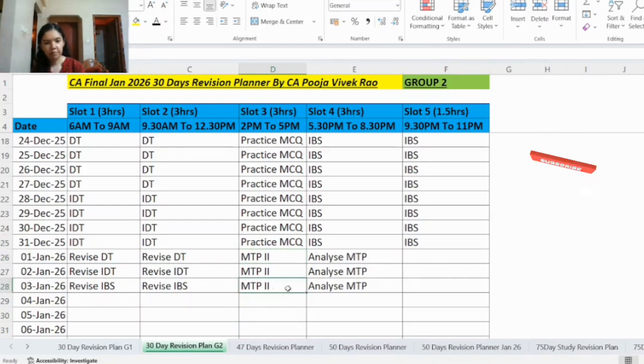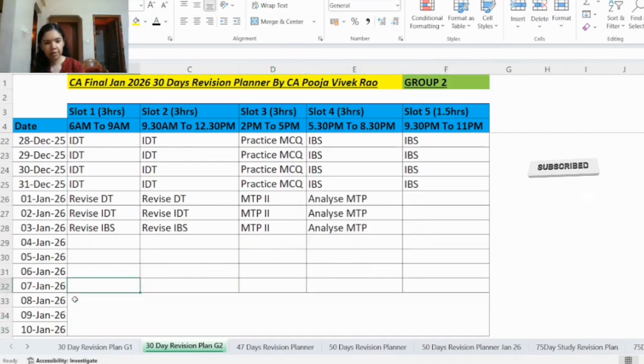However, in MTP2, if you still come across any errors, a few days will still be remaining. So in those days, you will have to work on those errors. So from 4th January onwards, if any other chapter is pending or if there are any errors you have to work on, you will be doing that in these days.